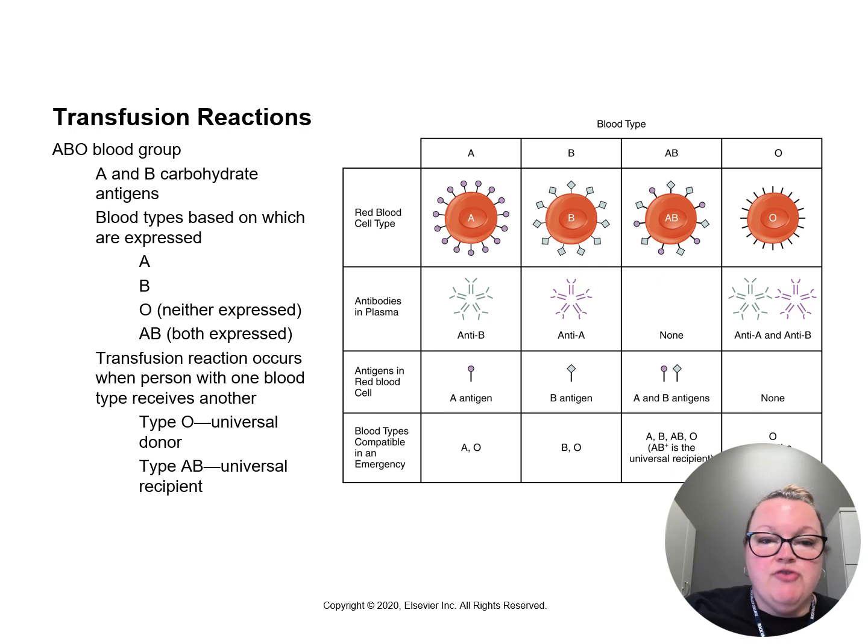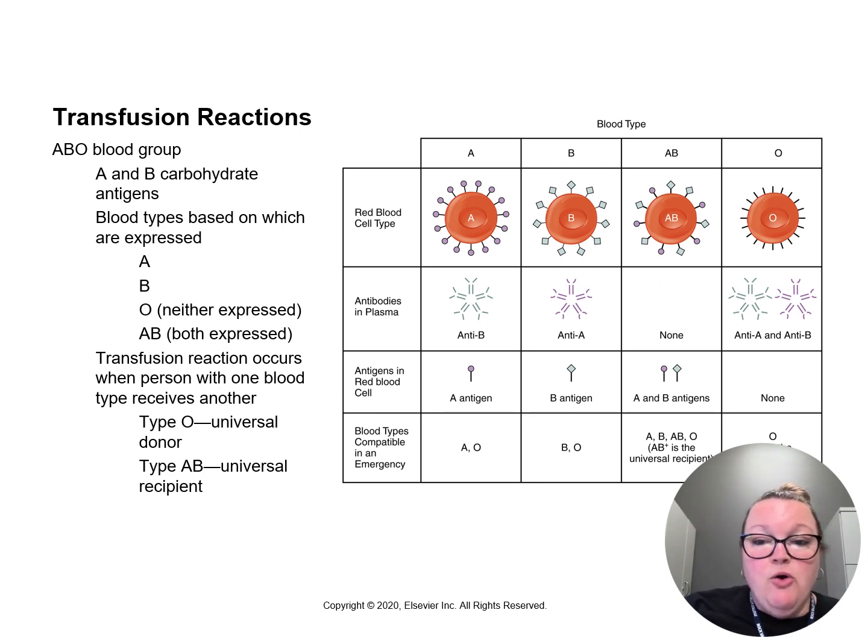Know and understand a transfusion reaction. Those who have type A blood will have circulating antibodies to the B carbohydrate antigen. If this person receives AB blood or just B blood, a severe reaction is going to occur. This is the same for type B blood. If they get AB blood or A blood, it is going to attack that blood.